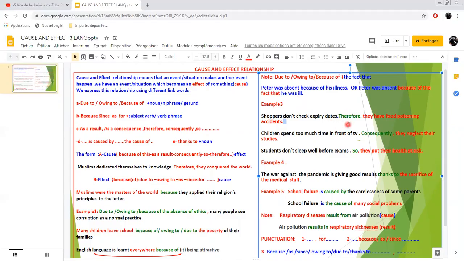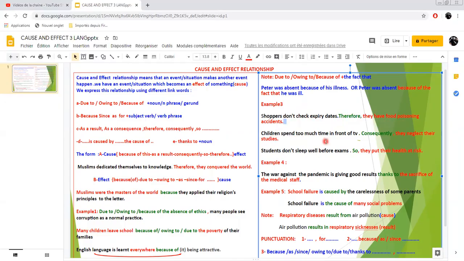Now, concerning the effect link words, of course, example number 3: shoppers don't check expiry dates, full stop. Therefore, comma, they have food poisoning accidents. See the full stop here before the link word and the comma after it.